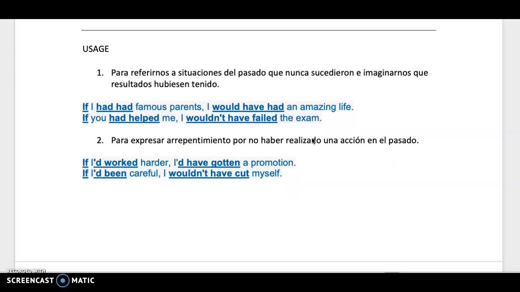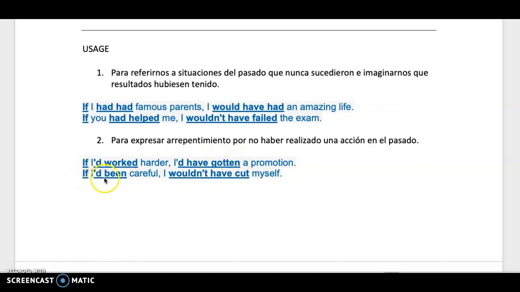The other usage, el otro uso que utilizamos, es para expresar arrepentimiento, como les hablaba. Entonces, por ejemplo, if I'd, remember this is the contraction for had. Si yo hubiera trabajado más duro, yo hubiera obtenido un ascenso. If I'd worked harder, I'd have gotten a promotion. Remember that we use the verb in past participle, okay?